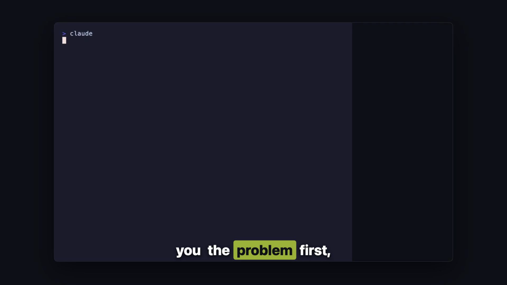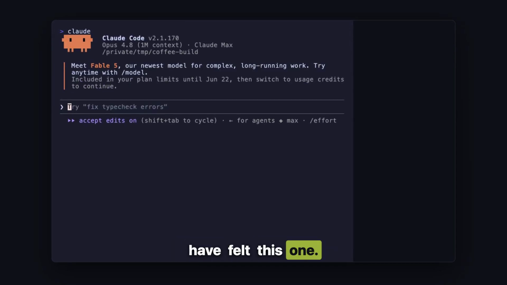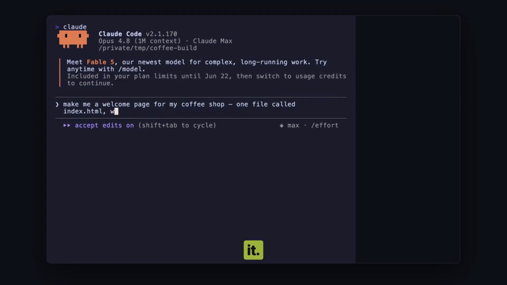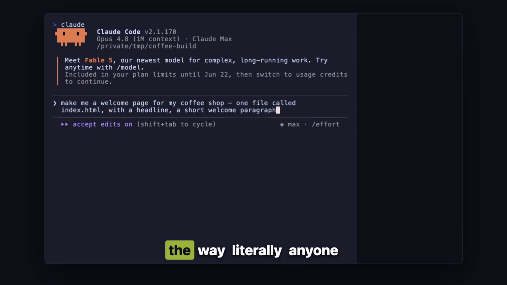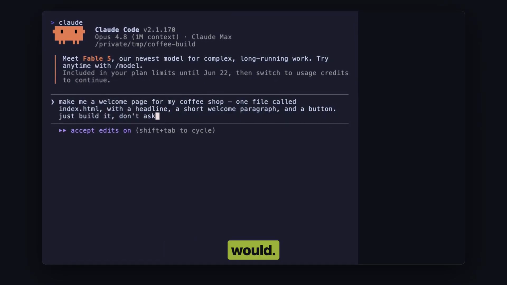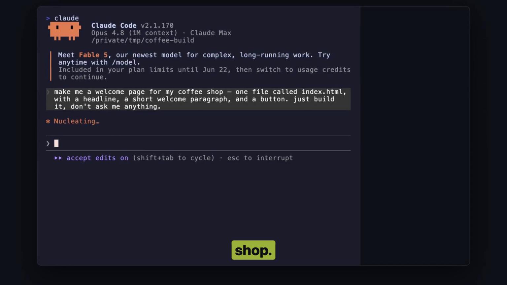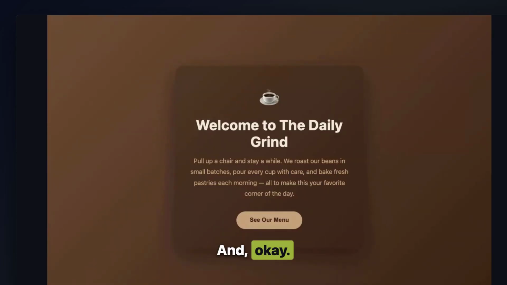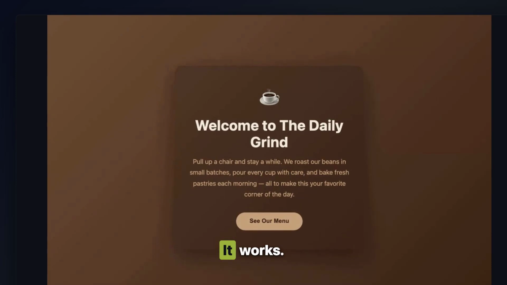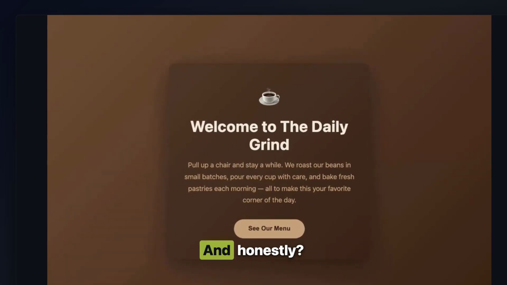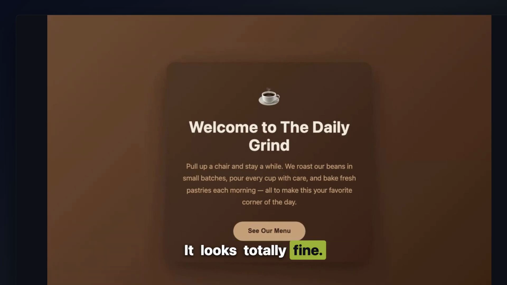So let me show you the problem first, because I promise you have felt this one. I'm going to start completely fresh, empty project, nothing in it. And I'll ask Claude for something simple, the way literally anyone would. I'll just say, make me a welcome page for my coffee shop. And okay. It works. It made a page. And honestly, it looks totally fine. Claude's actually got pretty decent taste.